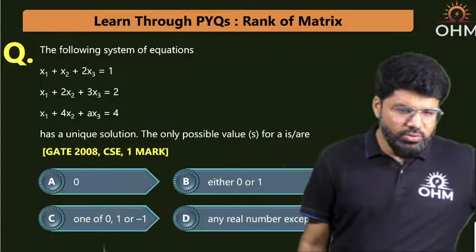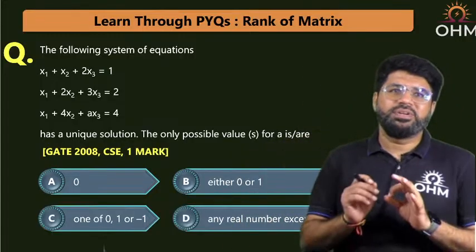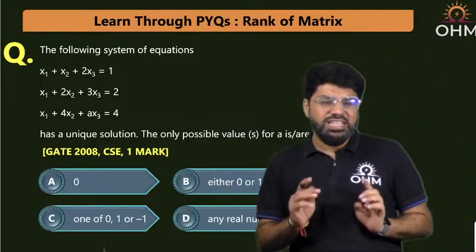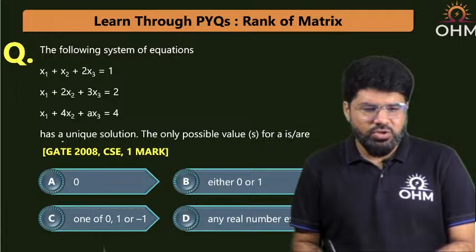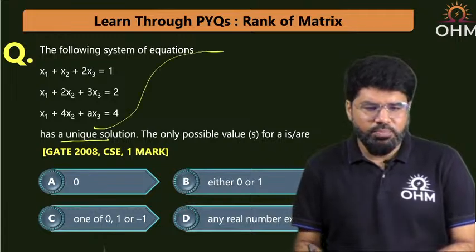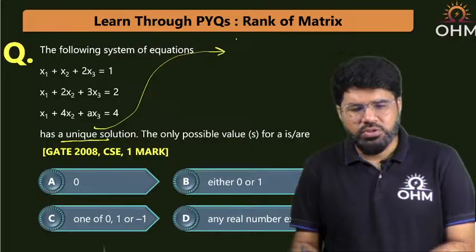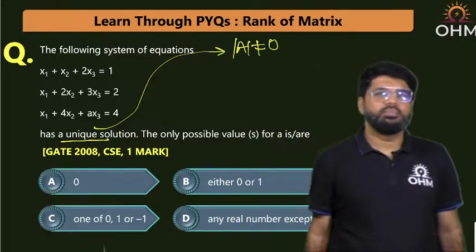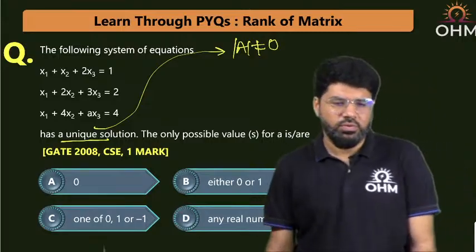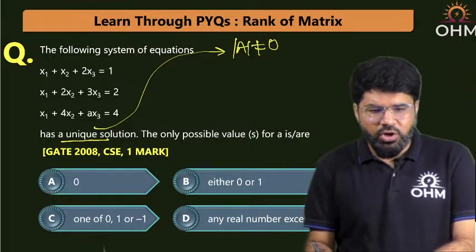Let's check out. The system of equations has a unique solution. The question is only on unique solution, so what should be the approach? Only one simple approach: determinant A not equal to 0. So what are the numbers in A?